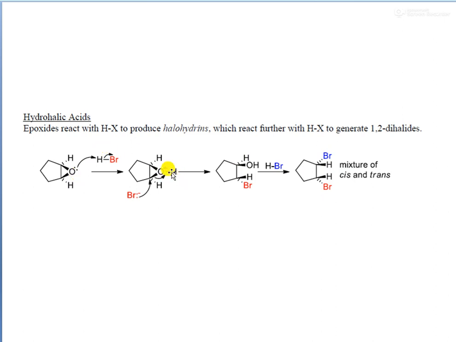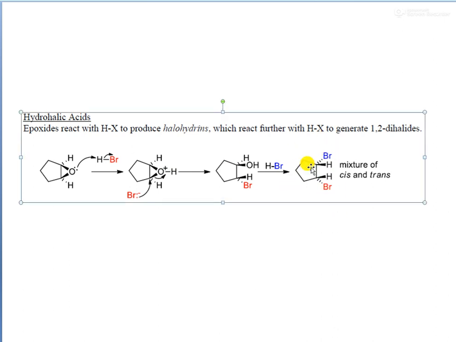Again, the second molecule of HBr comes and attacks, and this OH group is leaving. And again, a second Br will come and attach here. So these two Br are from the same side of the ring plane. So these are cis products.